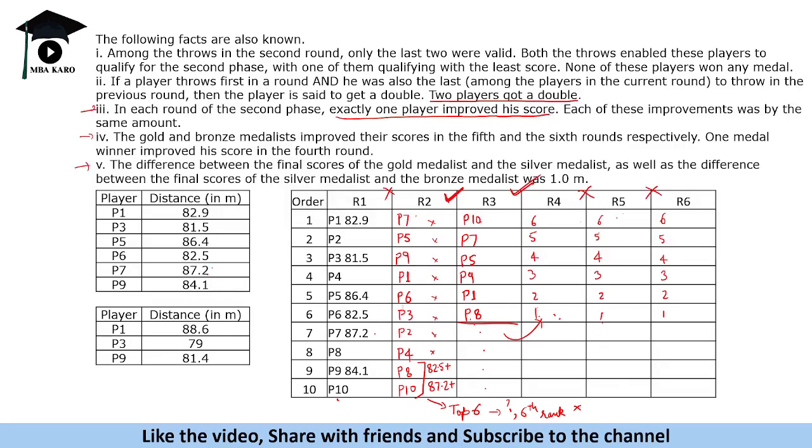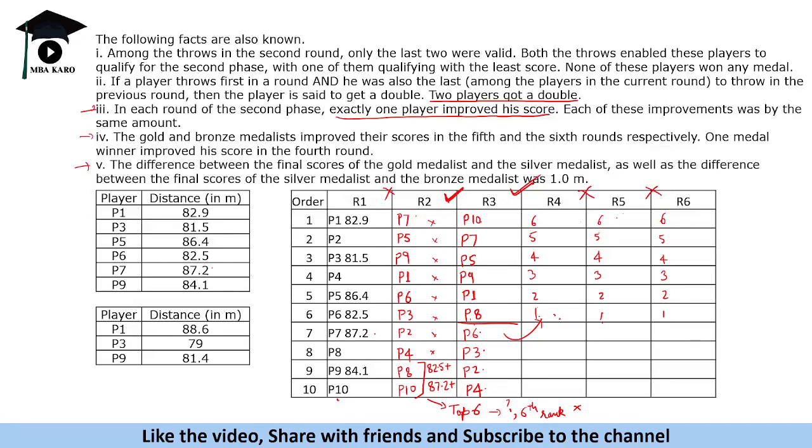P8 has to be ahead of P6 in the position. Then we will have the remaining players in the same order, because all of them had a fault, so they will retain their order. So this is P6, then P3, then P2, and then P4. This will be the order in which they will throw in the third round.